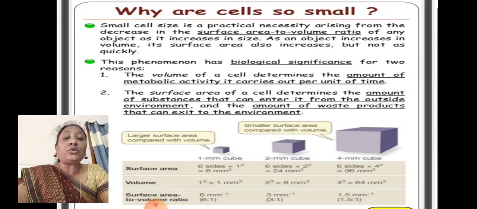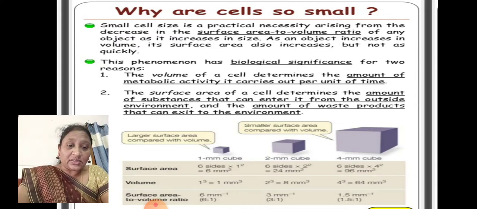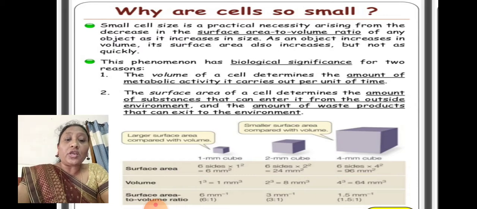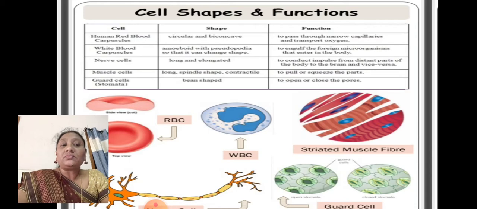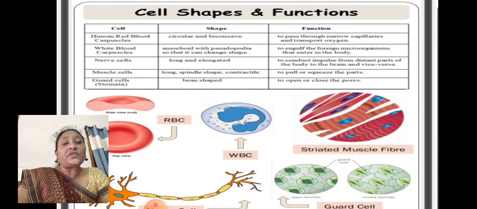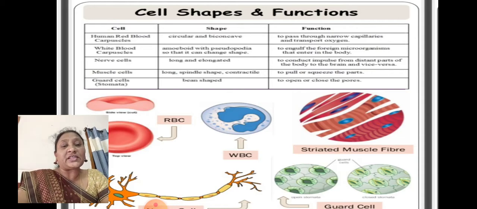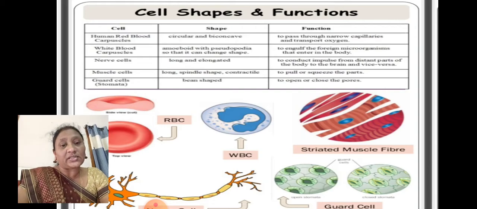If the cell is very small, materials can enter very easily, and the substances can also exit very easily. So that is the reason why cells are of different sizes, big or small.